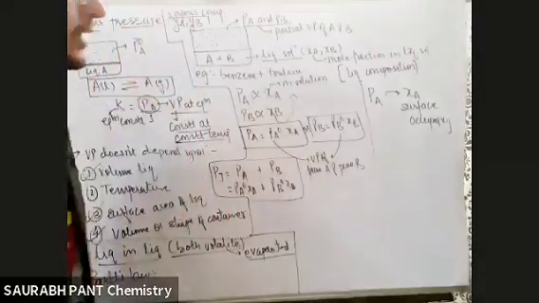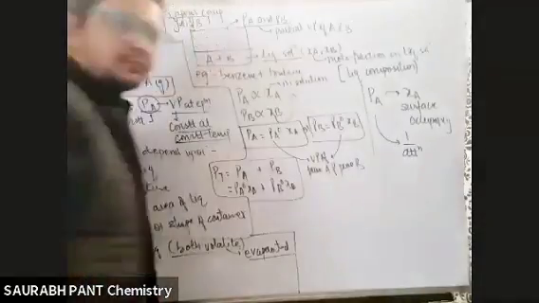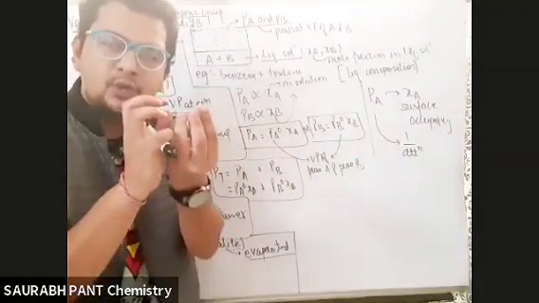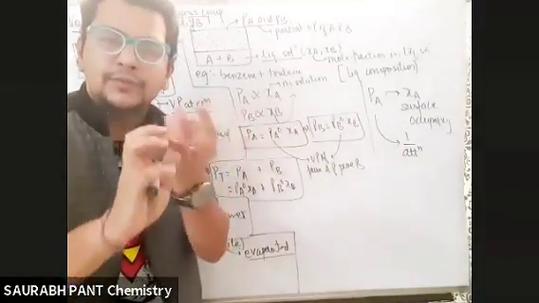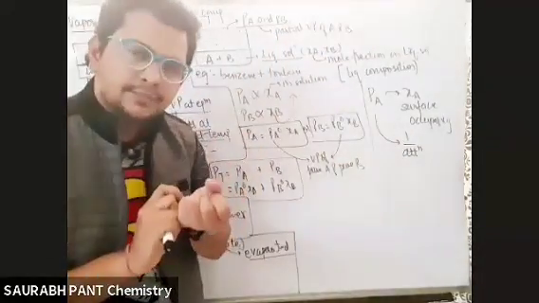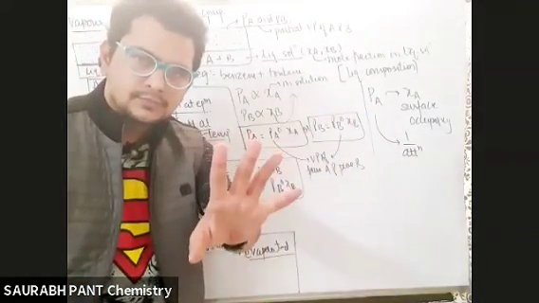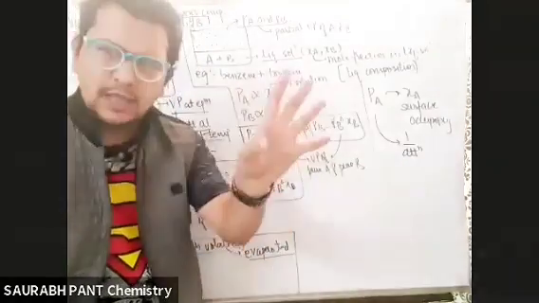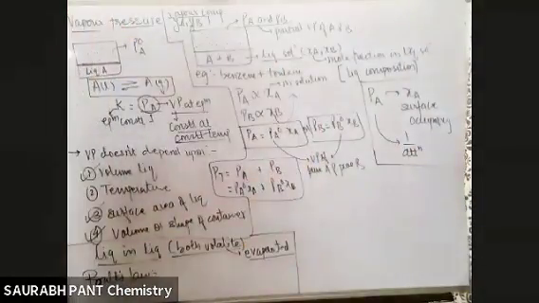First thing. Second thing, it will also depend upon attraction, but inversely. Why? Simple है यार. If the attraction is more, the particles will try to stick together. Why will they go away and go as a vapor? If you want the particle to go as a vapor, you want to break their intermolecular forces of attraction. If the attraction is more, evaporation will be less. If evaporation will be less, partial vapor pressure will be less. चमका? So बागा बागा attraction, कुंचम कुंचम evaporation. Clear हो गया भाई? So भैया देखो, this thing depends upon two things, that is XA and one by attraction.